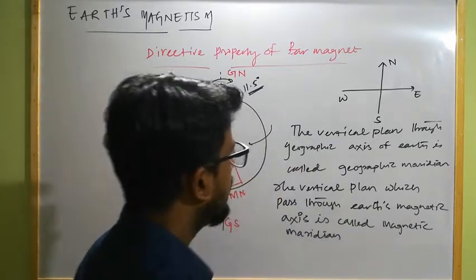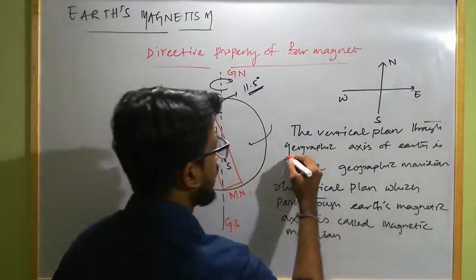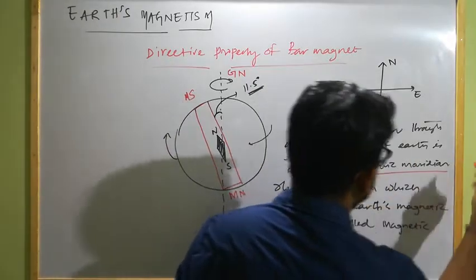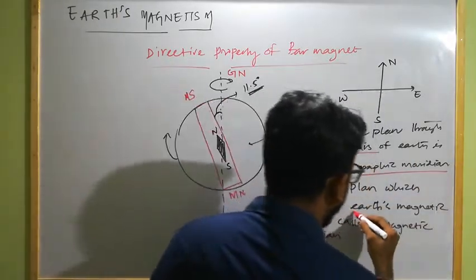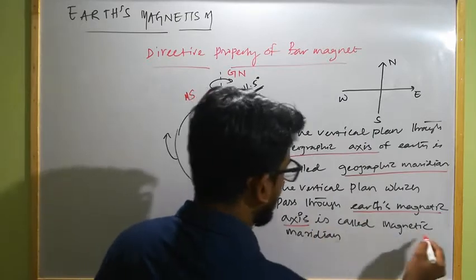Okay, the vertical plane through geographic axis is known as geographic meridian, and the vertical plane through Earth's magnetic axis is known as magnetic meridian.